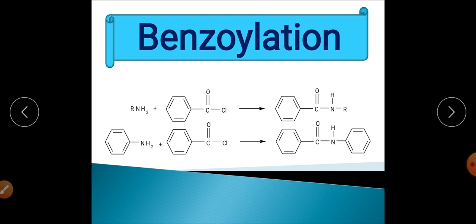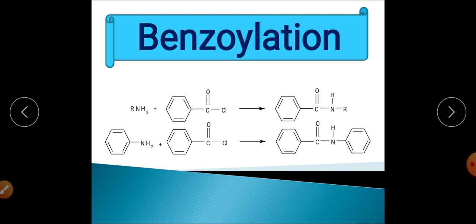Although we can say this reaction is also a case of acylation, because that group is also an acyl group, if we talk specifically, this reaction will be called acetylation, because the acetyl group is introduced at the amine position.